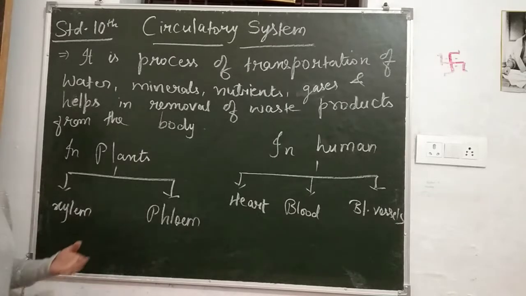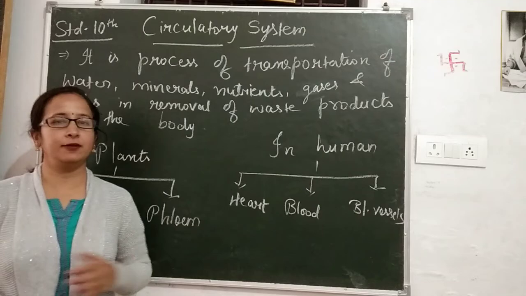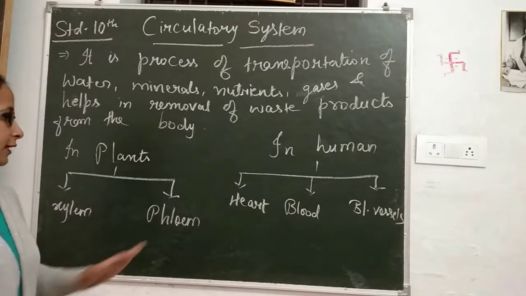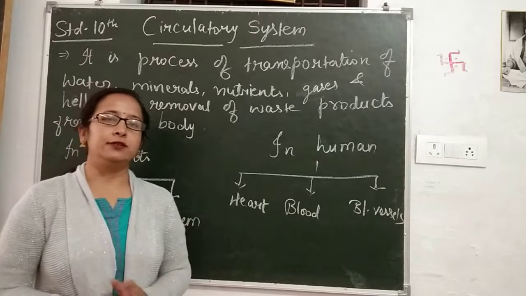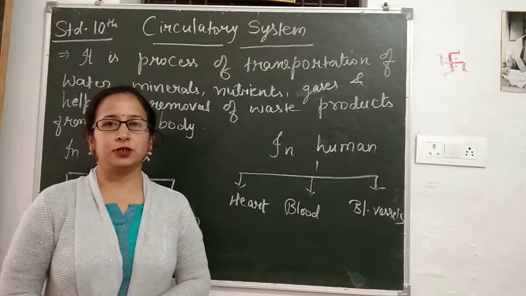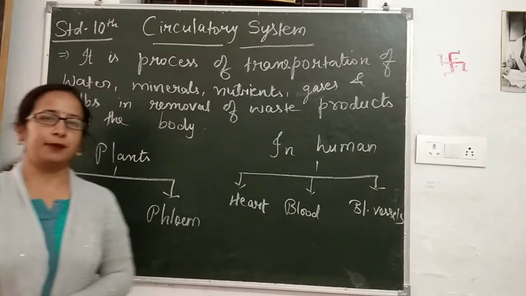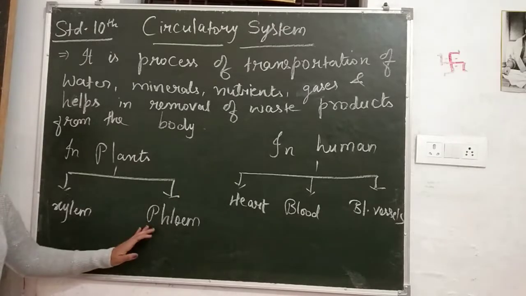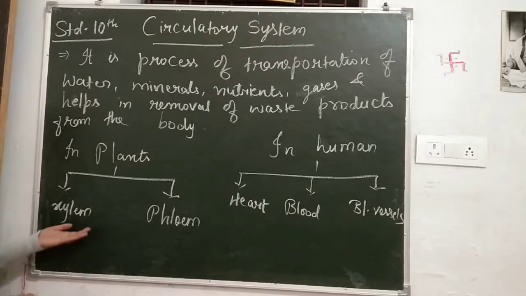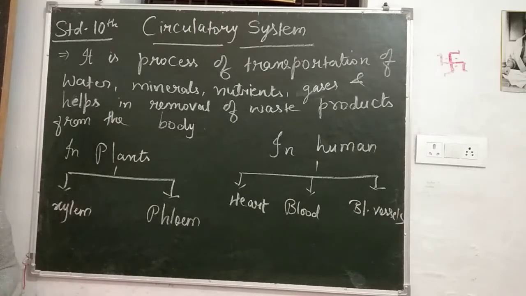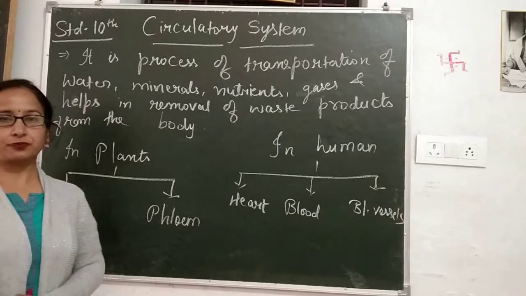Xylem helps in transportation of water and minerals to the various parts of the plant. Phloem is another conducting tissue of the plant which helps in transportation of food to various parts of the plant. There is a difference in conduction of the two types of conducting tissue. Xylem, as we know, helps in transportation of water and minerals, and phloem helps in transportation of food.